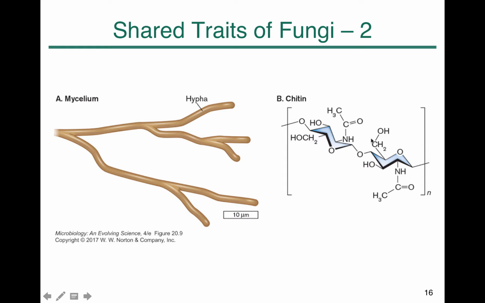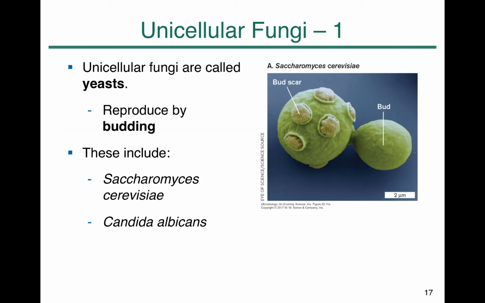So this is the mycelium structure. This is chitin. The individual subunit of chitin is N-acetylglucosamine, which is a sugar derivative, and acetylglucosamine is also part of the bacterial peptidoglycan polymer. Fungi have not only hyphal cells, but some fungi also form a unicellular structure, which we call yeast.